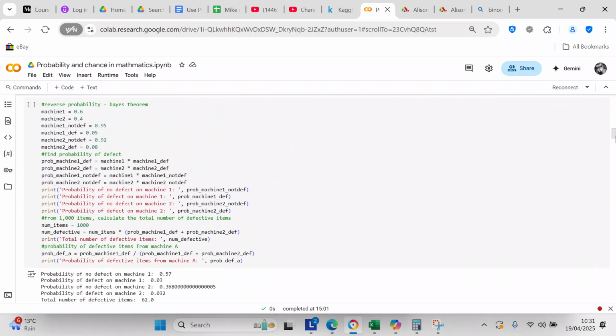So now what we're going to do is we're going to talk about the Bayes theorem. And Bayes theorem is something that I'm really interested in and I would like to learn more of. So we're going to talk about reverse probability using the Bayes theorem.